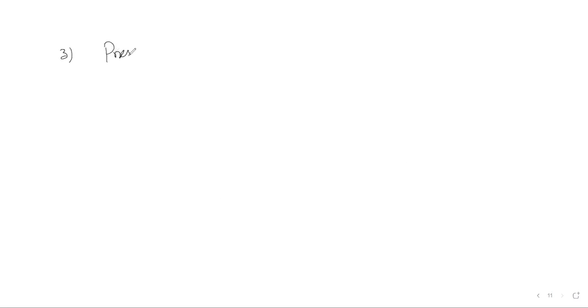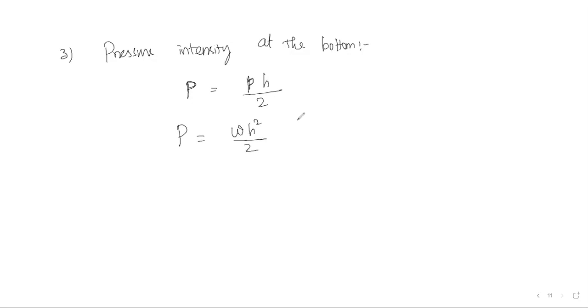Next one is the pressure intensity at the bottom of the retaining wall. Capital P is equal to small p multiplied with h by 2, whereas capital P is equal to density into h squared divided by 2 into (1 minus sine phi) divided by (1 plus sine phi).